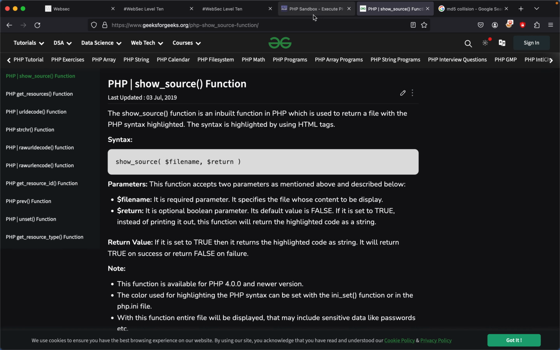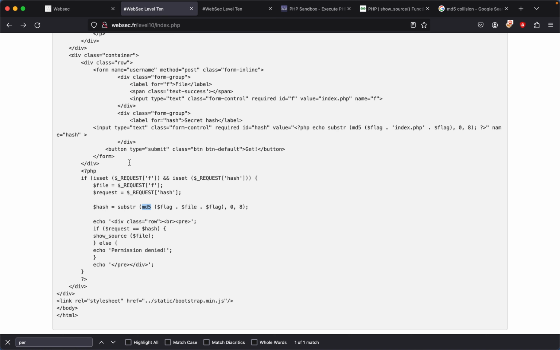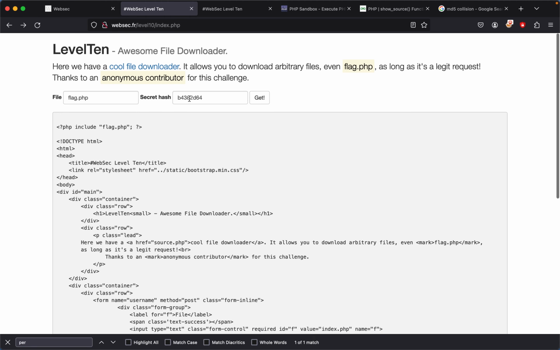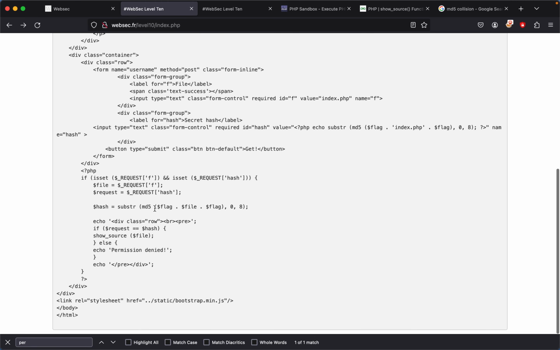But how are we going to do it? How do we figure it out? With MD5, there are a bunch of things this is vulnerable to. MD5 is one of them. And then also we could import our hash file, so we could also insert a hash. And also, if you see right here, if request is equal to hash, so let's say our request, which is whatever we input for the hash value, has to equal the hash value which it generates.